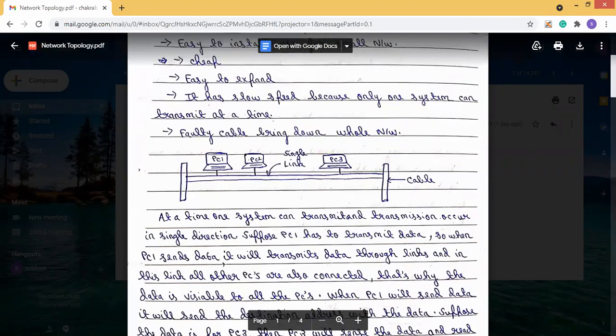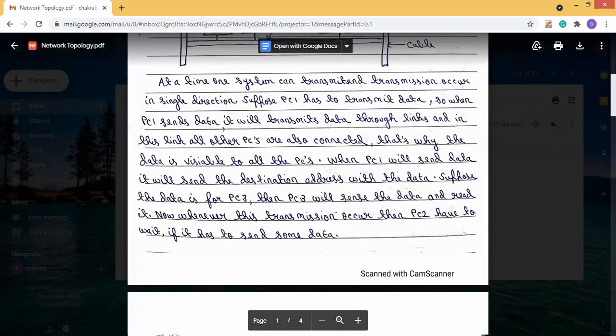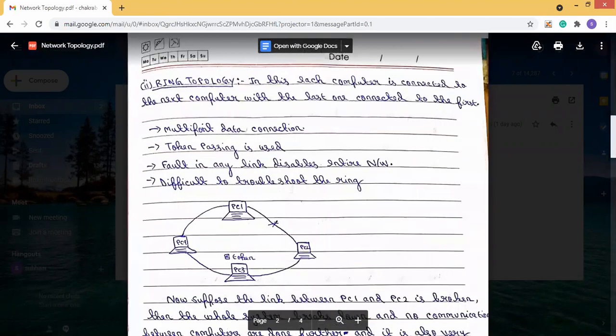Next is our ring topology. In this, each computer is connected to the next computer, with the last one connected to the first.